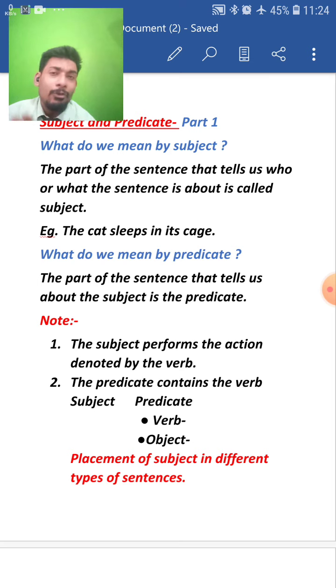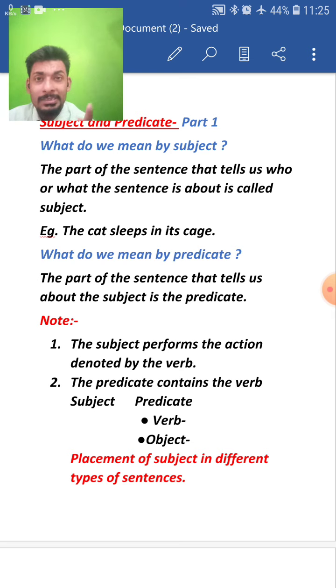Now, as we understood, the subject is the doer of the action, verbs are the action words, and the object is the receiver of the action. This is not new for you guys. I discussed all this in the previous lecture, sentences. Subject was the doer of the action. V for verb, verb was the action word, and O for object, and the object was the receiver of the action.